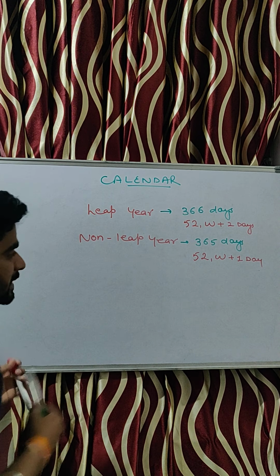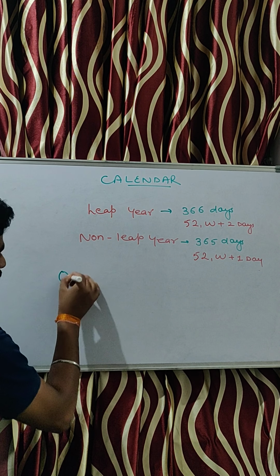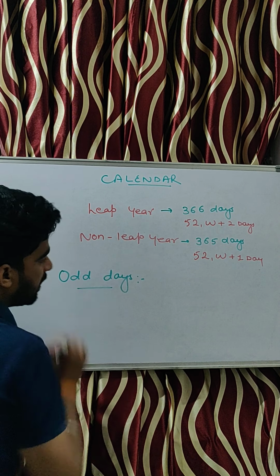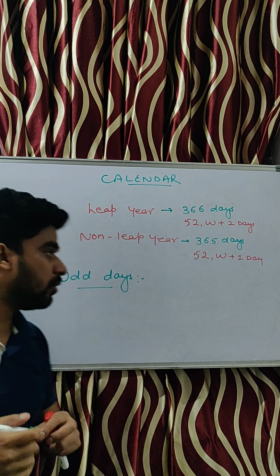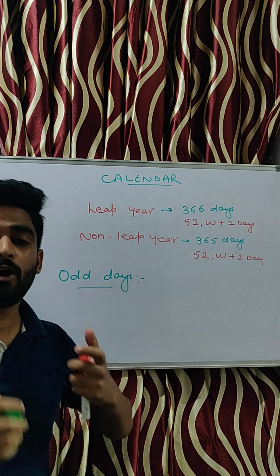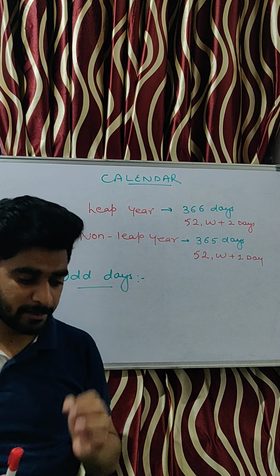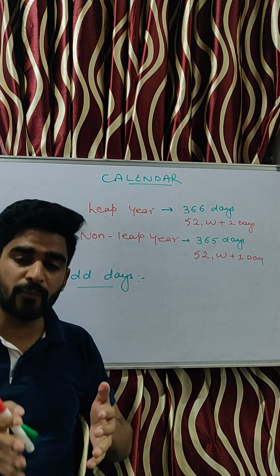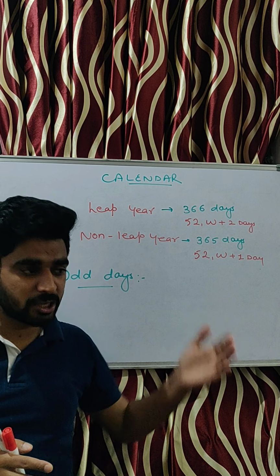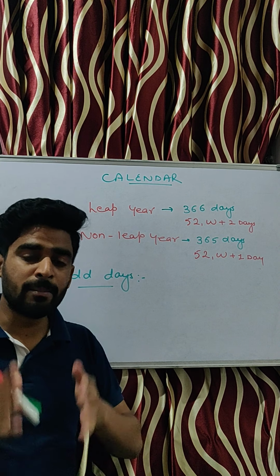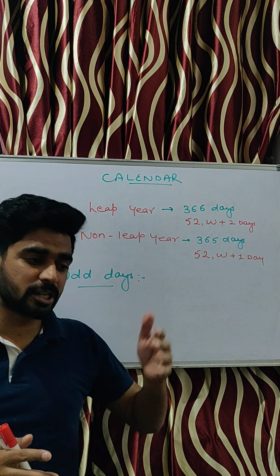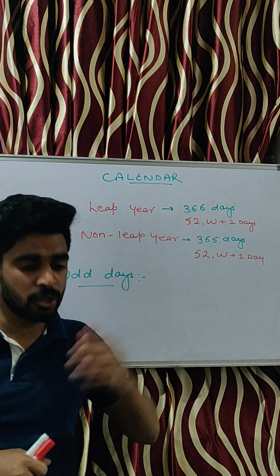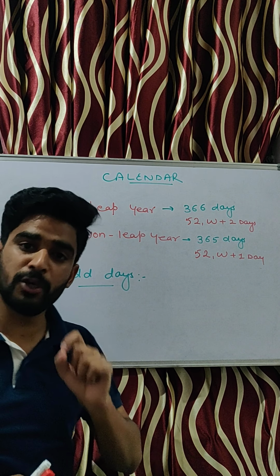So these days are called odd days. Odd days. So what does it mean if I say odd days? The definition of odd days: the number of days which are excluded from the number of weeks, but not able to make a new week.